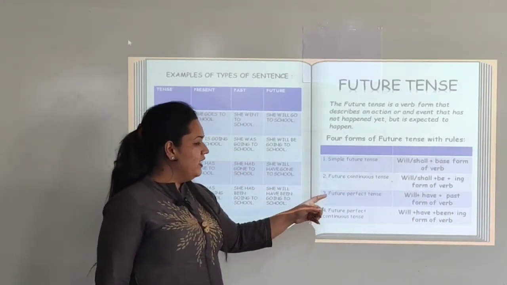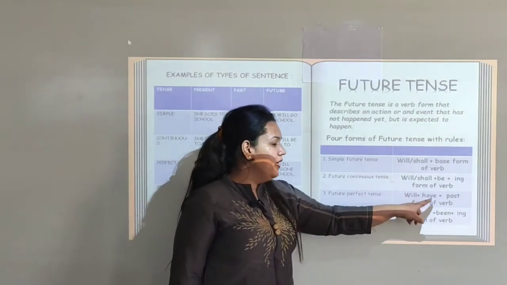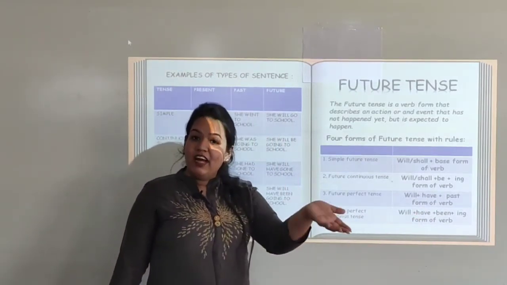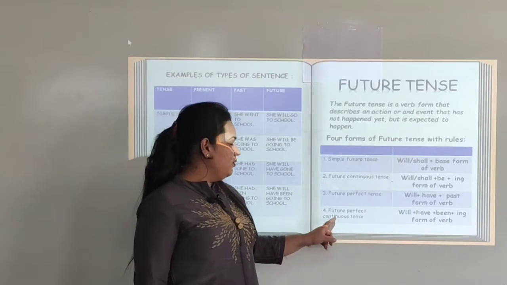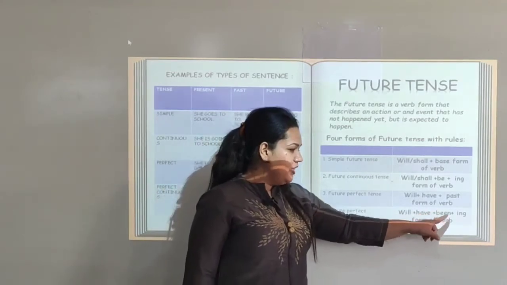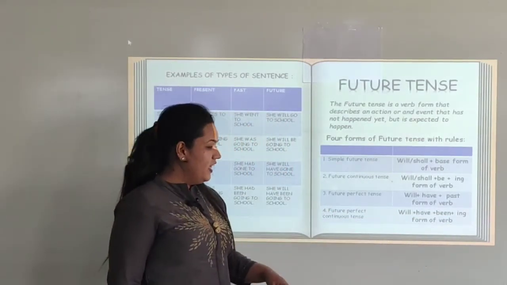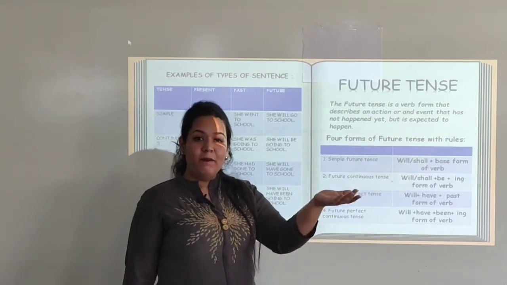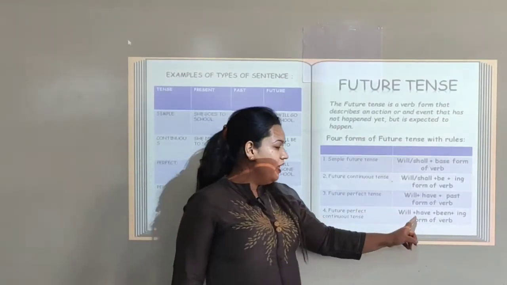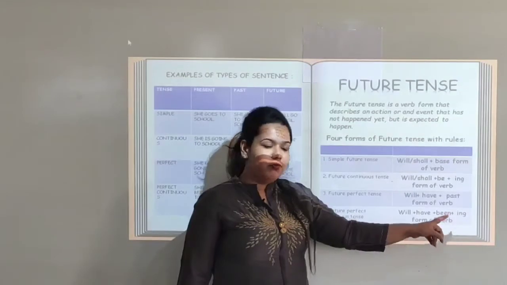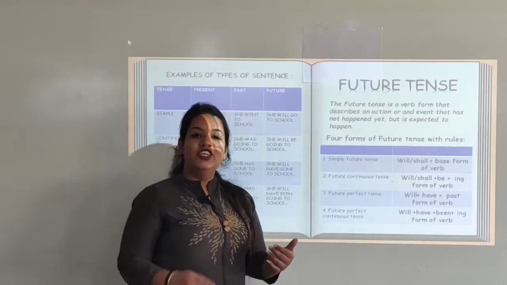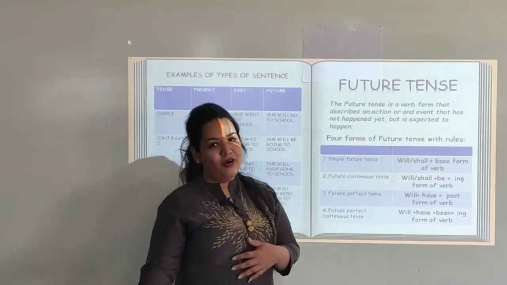For future perfect tense, we use the rule will plus have plus past form of the verb. She will have danced in the competition. The next one is future perfect continuous tense, that is will plus have plus been plus ing form of verb, that says she will have been dancing in the competition. To frame continuous along with the perfect tense, we use will plus have plus been plus ing form. The ing form is for continuous and have been is for perfect tense. So we use she will have been dancing in the competition.